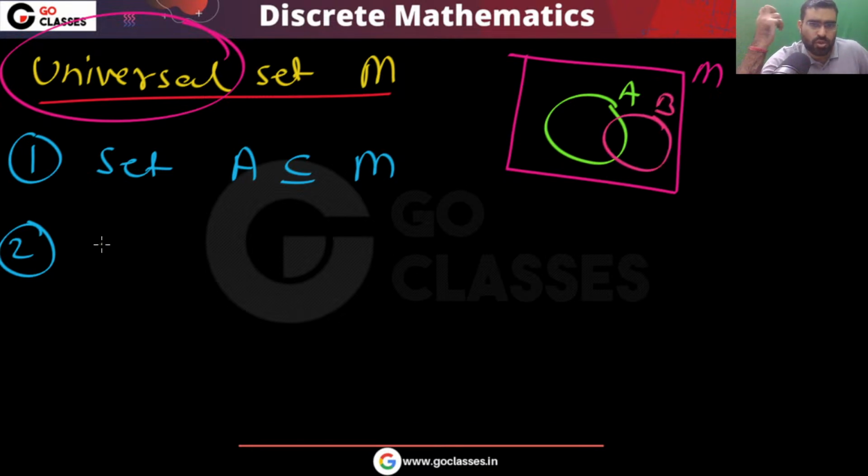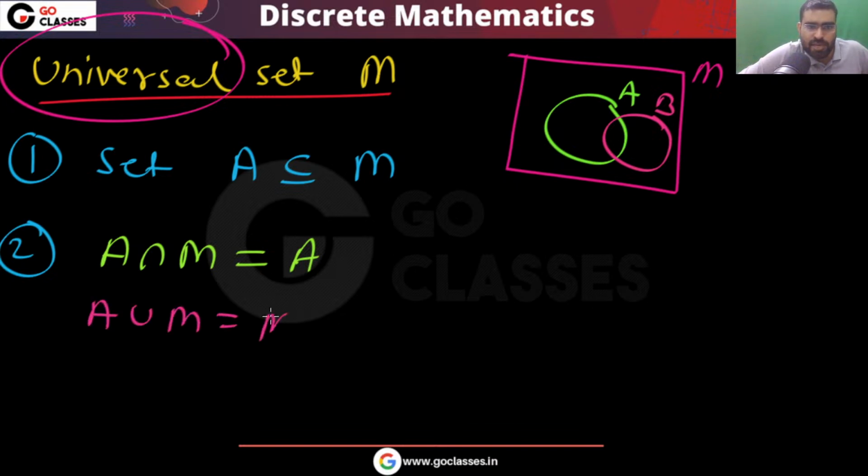Now, what is the second rule? The second rule is A intersection M, which is very simple. That will be A, because A is a subset of M. So A intersection M, the common part, will be A. If you take A union M, that will be M.